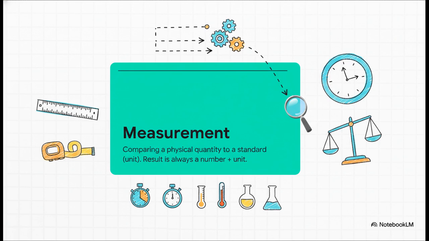Now, this is super important, so listen up. A measurement always has two parts, a number and a unit. If you just say the distance is 5, that means nothing. Is it 5 meters, 5 kilometers, 5 inches? See? In physics, a number without its unit is completely useless.